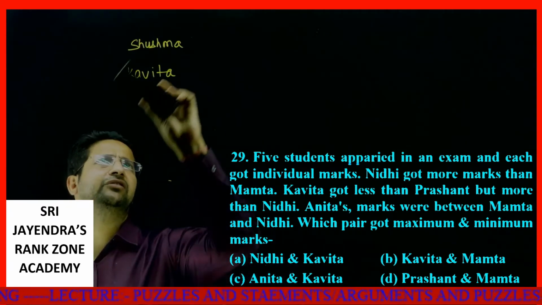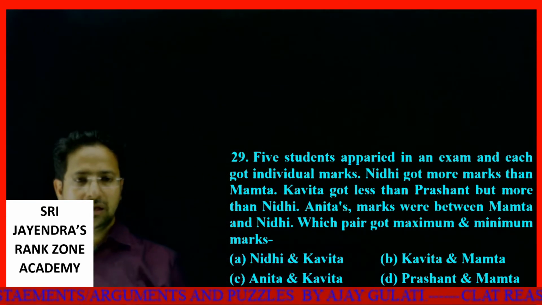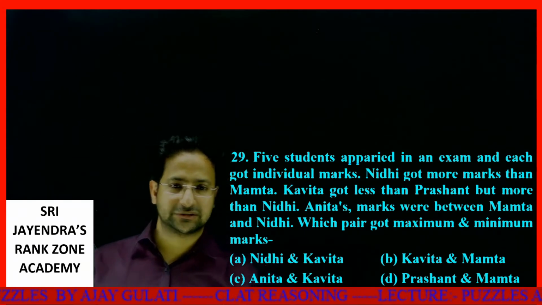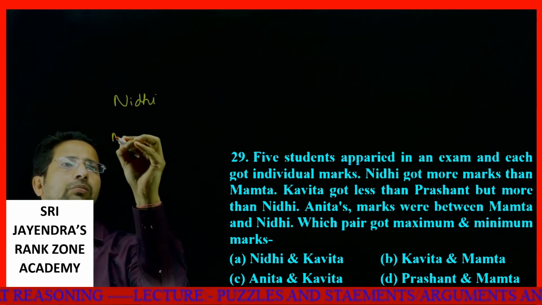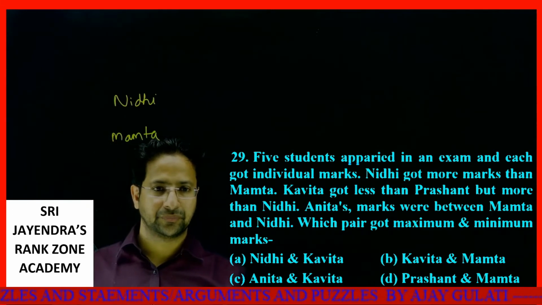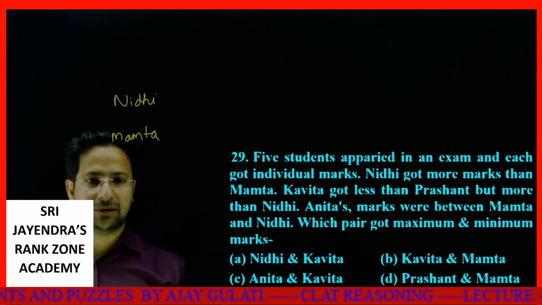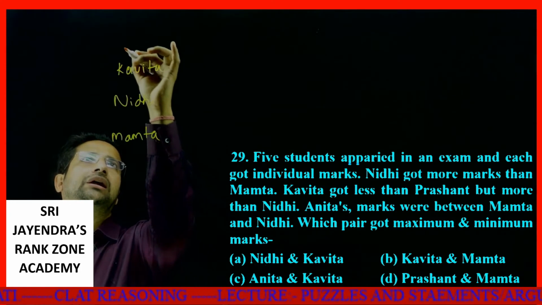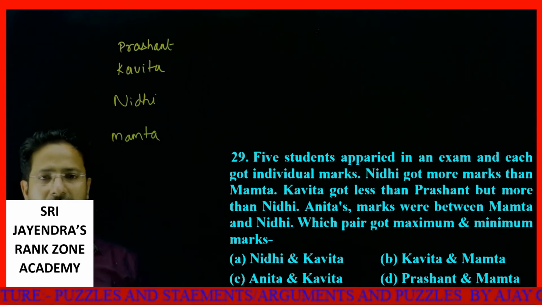The next one we have, dear students, is: five students appeared in an examination and each got individual marks. Nidhi got more marks than Mamta. It means Nidhi will be placed above Mamta. Kavita got less than Prashant but more than Nidhi. So Kavita got less than Prashant, but Kavita got more than Nidhi.